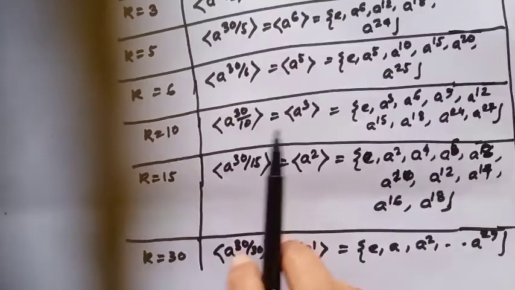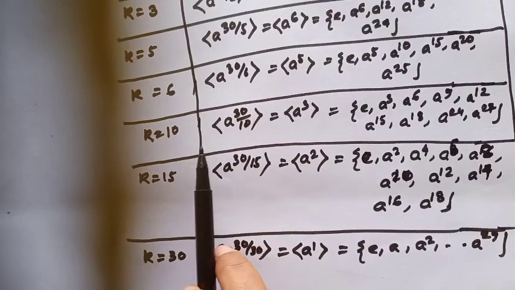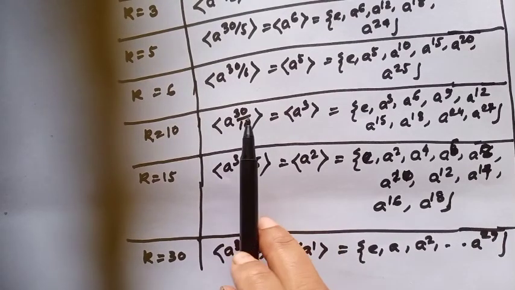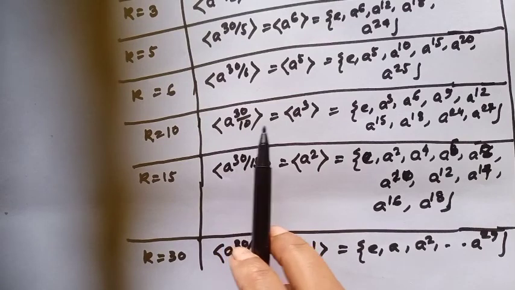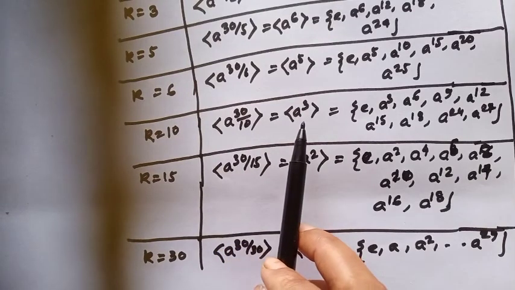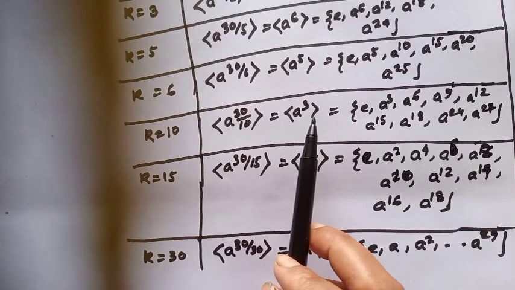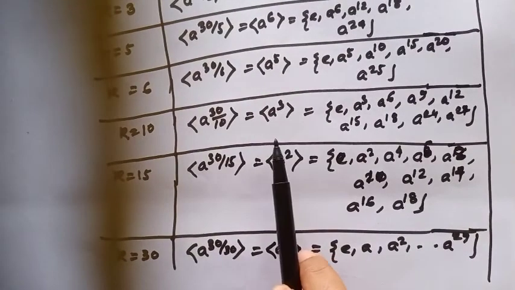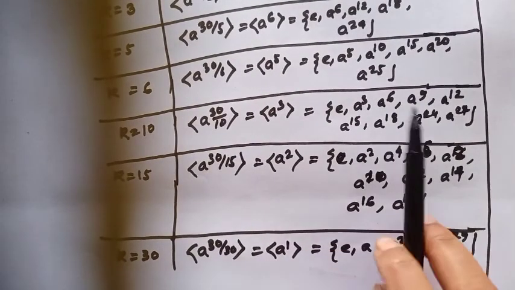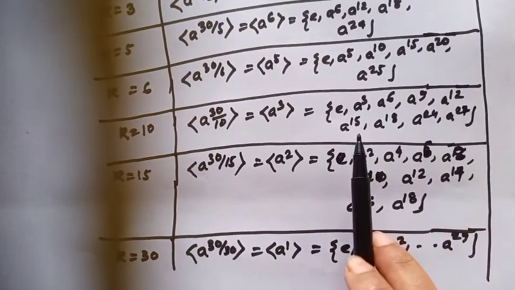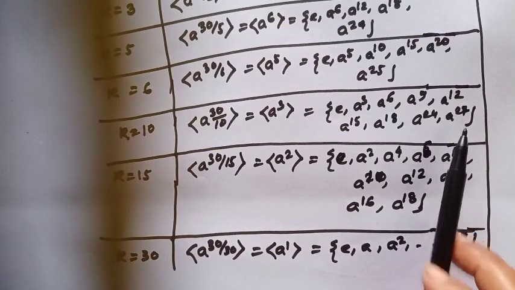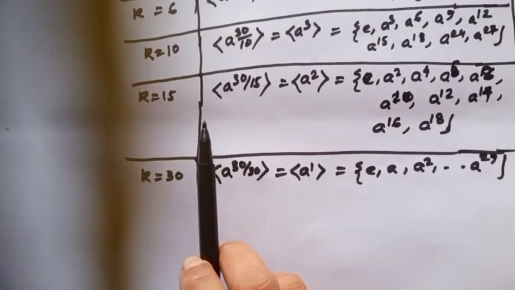Other, when k equal to 10, then the cyclic subgroup generated by a to the power n over k, meaning a to the power 30 over 10, is the cyclic subgroup generated by a cubed, of order 10. Since the order is 10, it contains the elements e, a cubed, a to the power 6, a to the power 9, a to the power 12, a to the power 15, a to the power 18, a to the power 21, a to the power 24, a to the power 27. Okay, similarly k equal to 15.